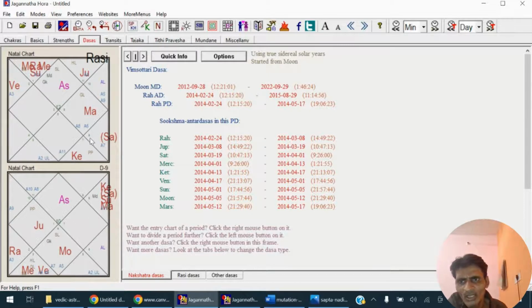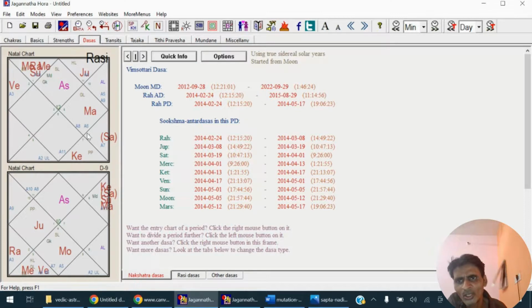Also, you can see his ninth lord is placed in the 10th house. Ninth house is the house of foreign places, and 10th house is profession. It means profession in a foreign country. When the ninth lord is placed in the 10th house, it often gives a profession in a foreign country, whether online or offline.